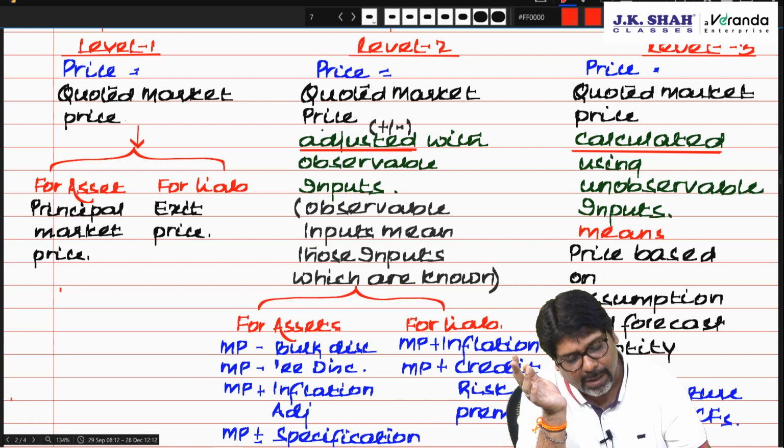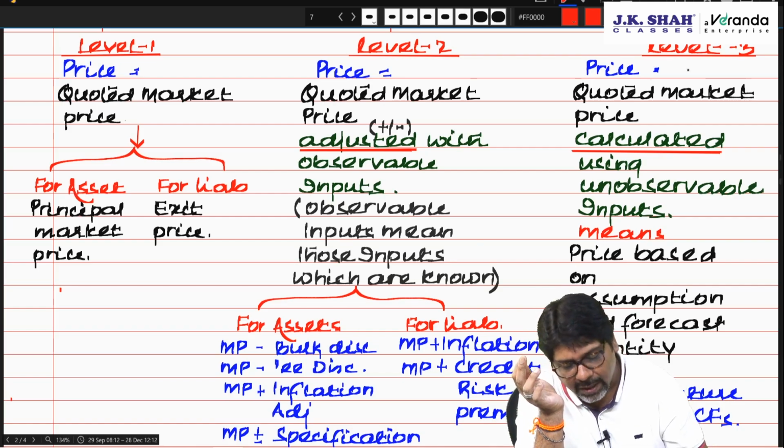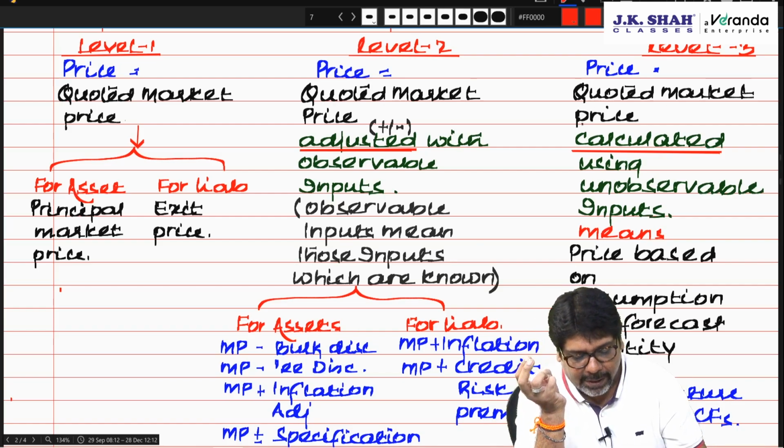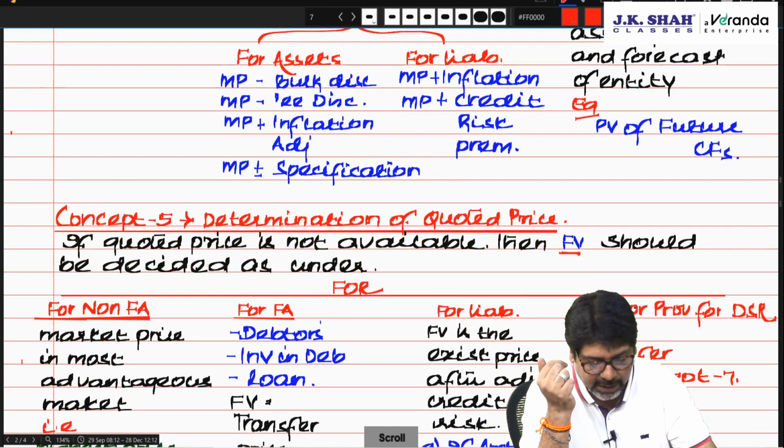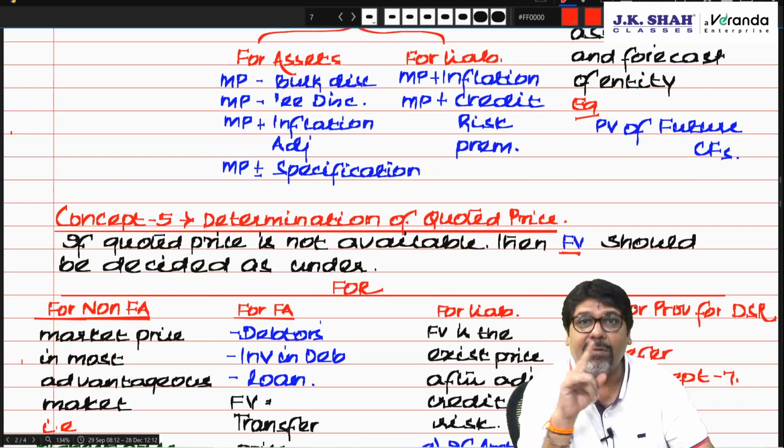Level 2, quoted market price adjusted with observable inputs. Observable inputs mean those inputs which are known for assets, for liability. Level 3, quoted market price is calculated using unobservable inputs, meaning price based on assumption and forecast of an entity. That is present value of future cash flows or related party discount.